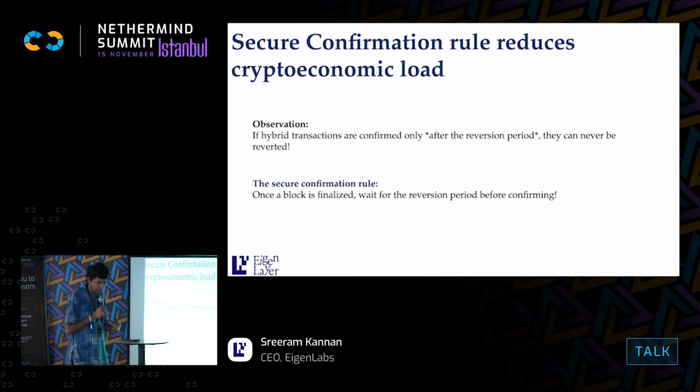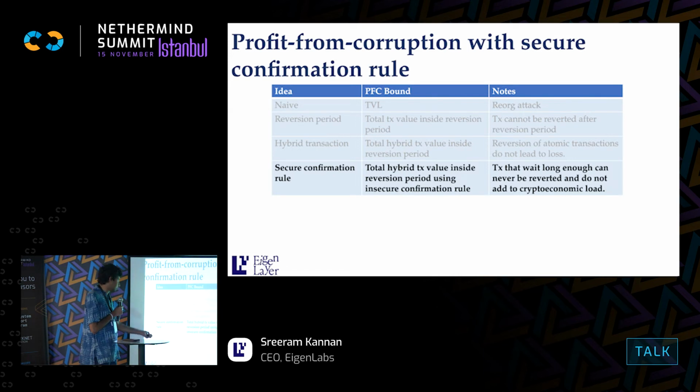And our point here is that once you wait beyond the reversion period, your transaction is super finalized, in the sense that it's finalized by social consensus, not just by economic consensus. So that's the new secure confirmation rule. If people use the secure confirmation rule, then no attacker can ever steal a confirmation that happened under it. So the total profit from corruption is only the total hybrid transactions inside the reversion period which do not use the secure confirmation rule.